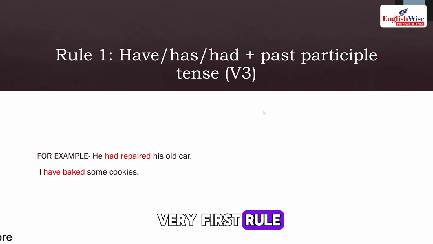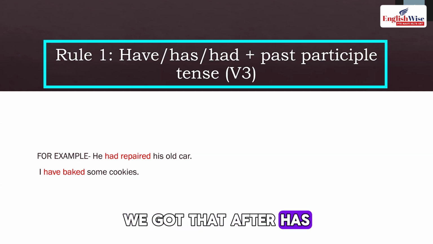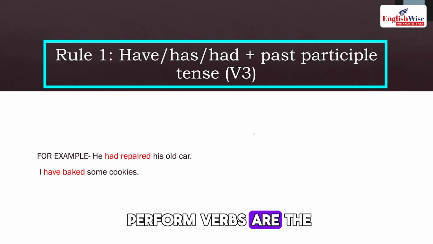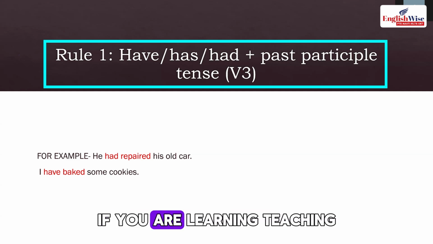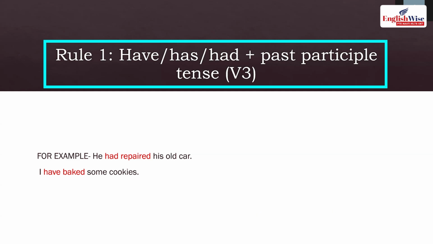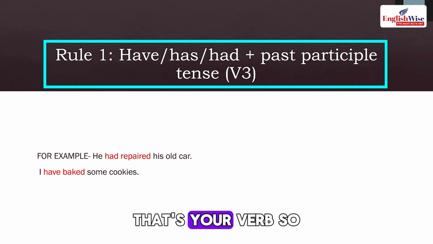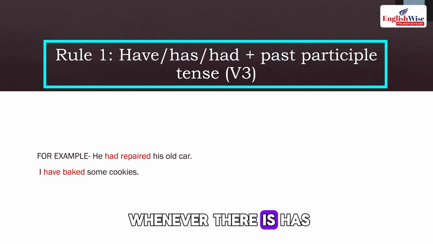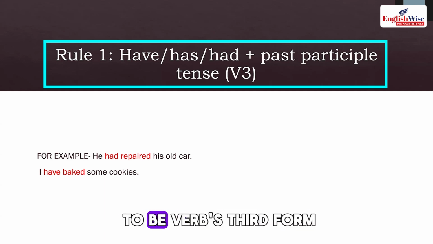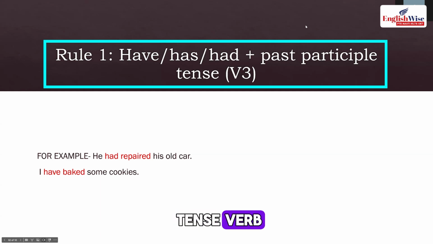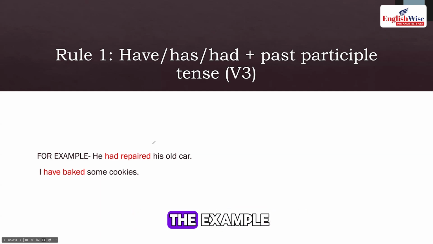The very first rule: after has, have, had, if there is a blank, we need the verb's third form. Verbs are the action words. If you are learning, teaching, dancing, drinking, whatever you are doing, that's your verb. So whenever there is has, have, had, there has to be the verb's third form, that is the past participle, verb third form.